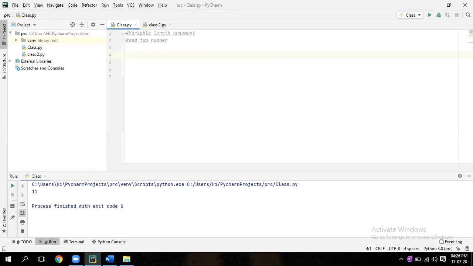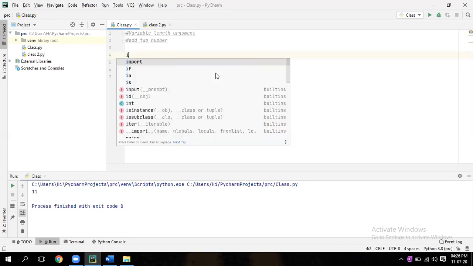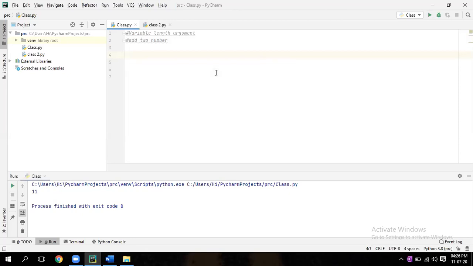Suppose I want to add five numbers, 1 plus 2 plus 3 plus 4 plus 5. Will it work? No, sir. No, because I have created it only for two arguments. For five arguments, again you have to create a function giving five arguments, right? So to avoid this kind of situation, there is something called variable length argument.